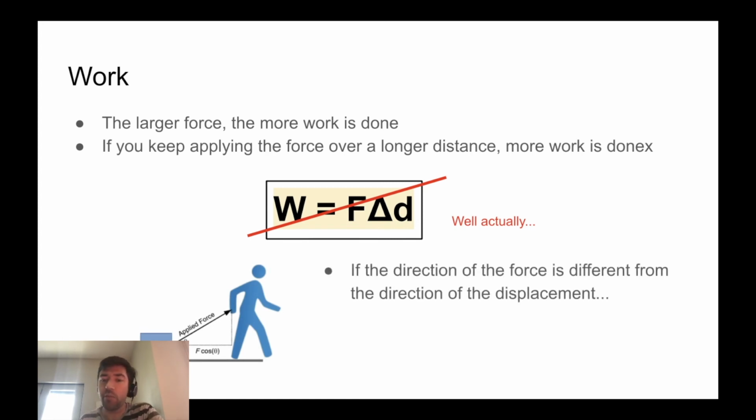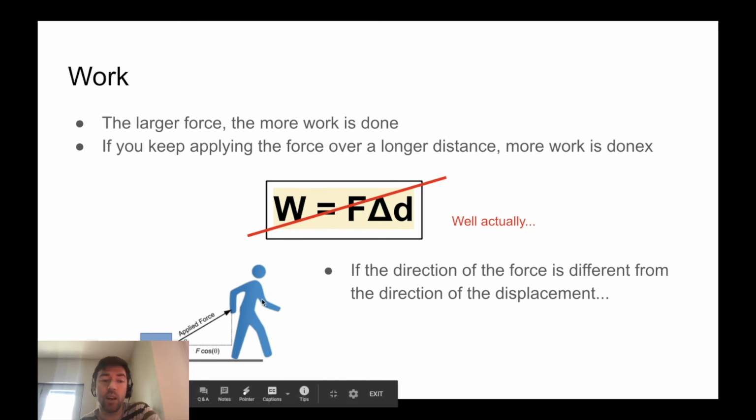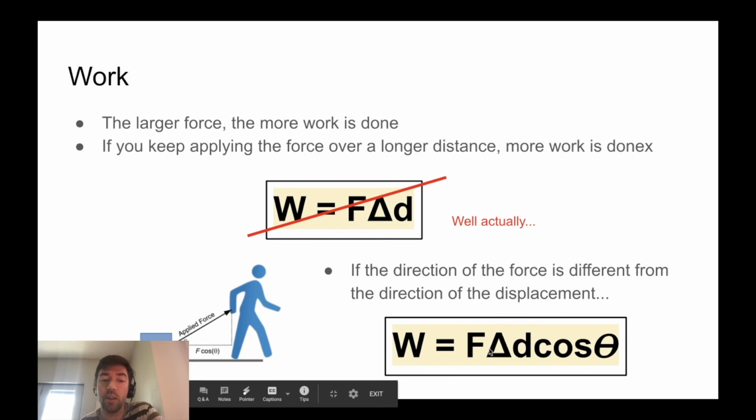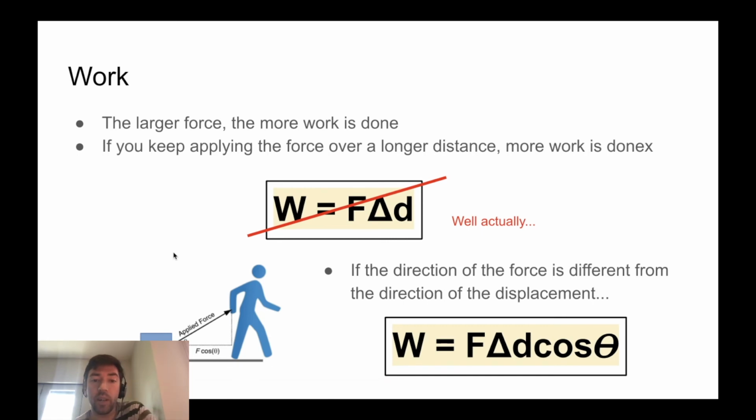if the direction of the force is different from the direction of the displacement, like in this example of the guy pulling the box attached to the rope, actually, we have this more complicated formula. Work is equal to force times displacement times cos of theta, where theta is the angle between the force and the displacement. So you need to take that angle into account when the force and the displacement are not in the same direction.